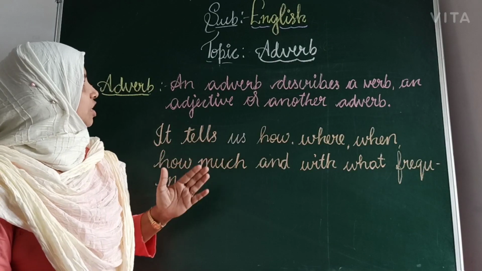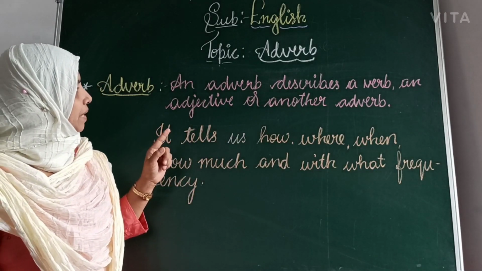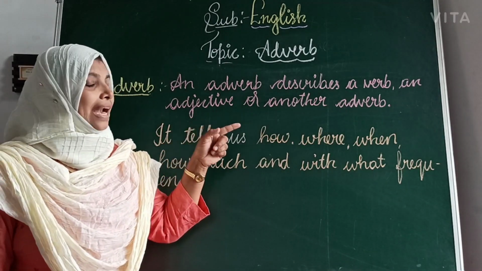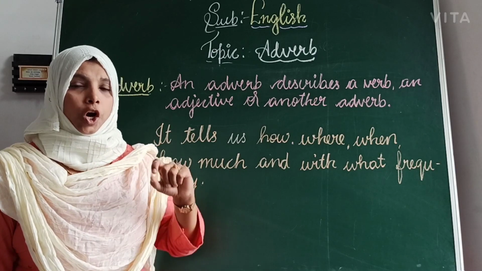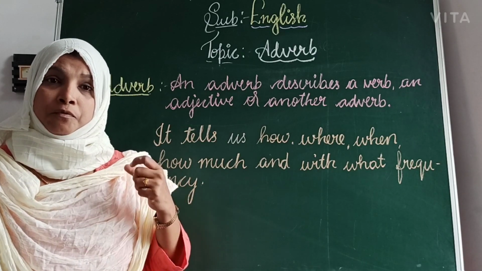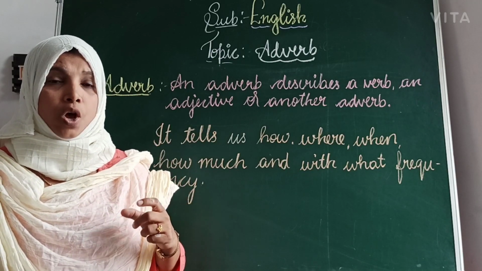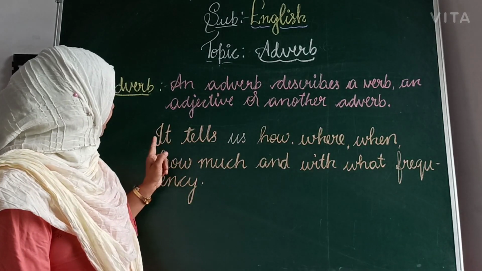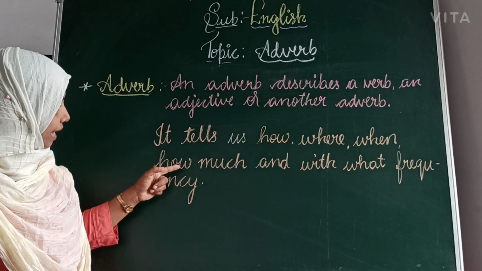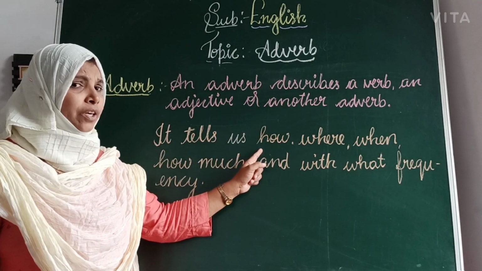Another part of speech is the adverb. An adverb describes a verb, an adjective or another adverb. That means, in short, an adverb is a word that describes a verb. Once again, an adverb is a word that describes a verb. What is describing? You can see, it tells us how, where, when, how much and with what frequency. It tells about how. How means what?